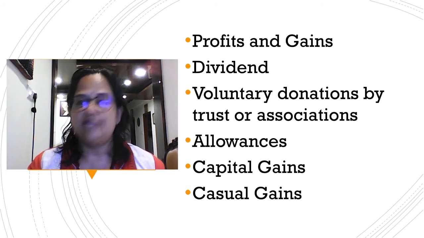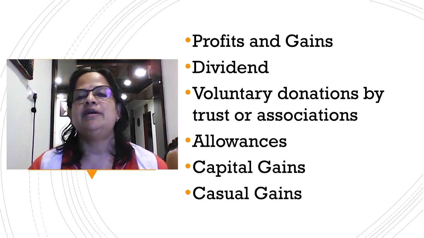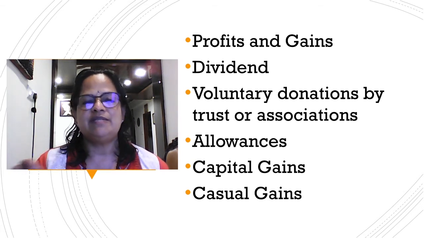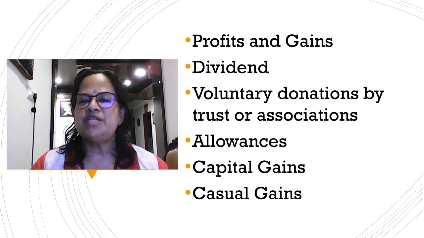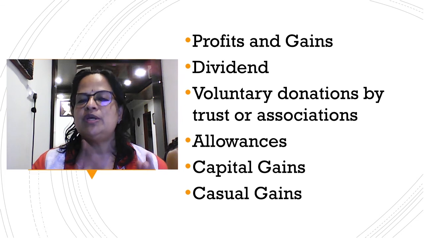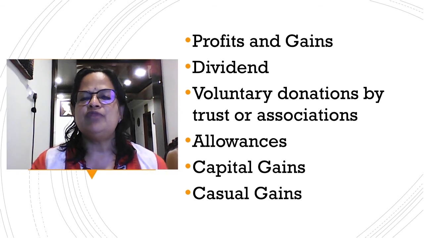Next is dividend. In the last module we have seen that dividend from an Indian company is exempted, but dividend from a foreign company will be taxable. So dividend will be taxable if you are receiving dividend from a foreign company. Next is voluntary donations by trusts or associations. I told you about the NGOs, old age homes, palliative care. How do they work? They collect donations from people or through companies' CSR, and that is how they function. They don't have any income of their own. So that is also an income for income tax purposes.